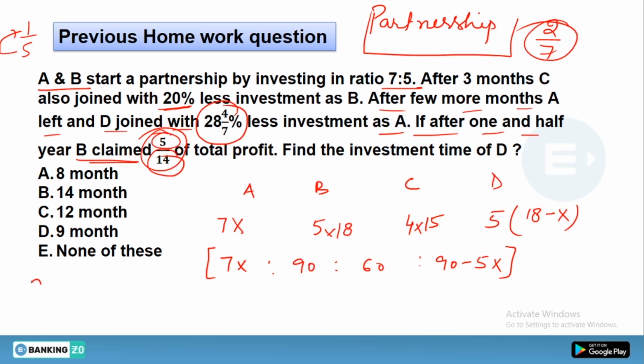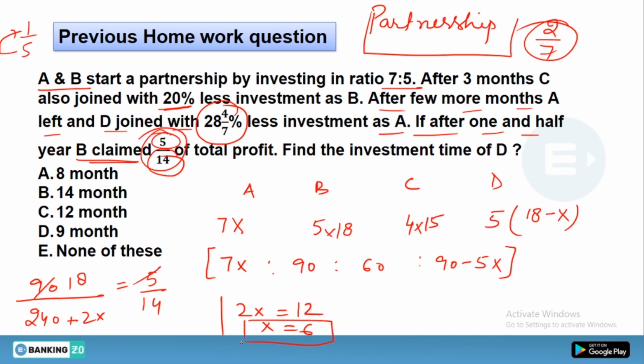Here we have 90 as B's ratio, while the total ratio would become 240 plus 2x, and it is equivalent to 5/14. After solving this you will get 2x equals 12, hence x equals 6.